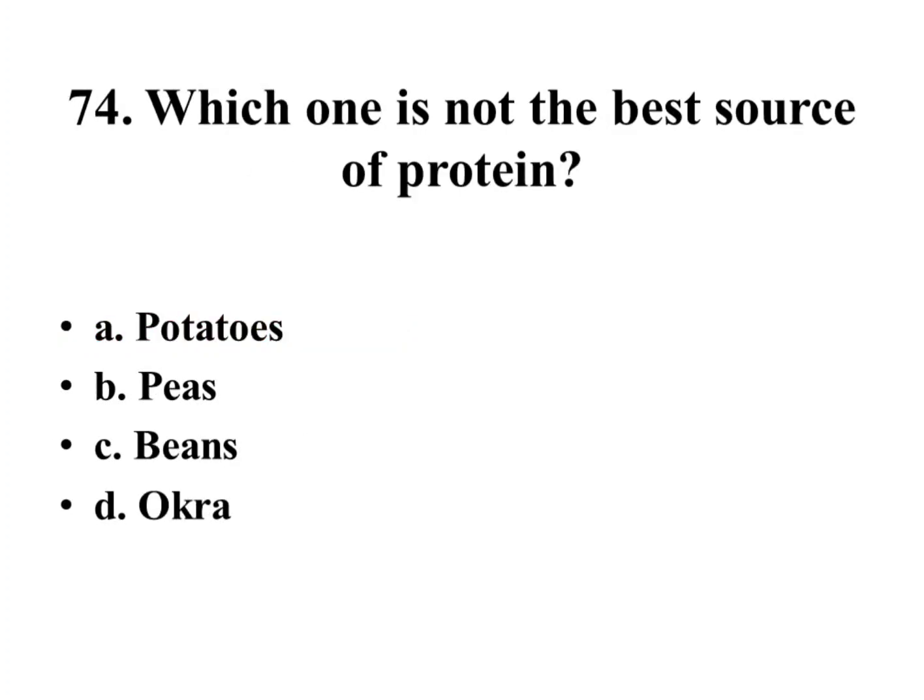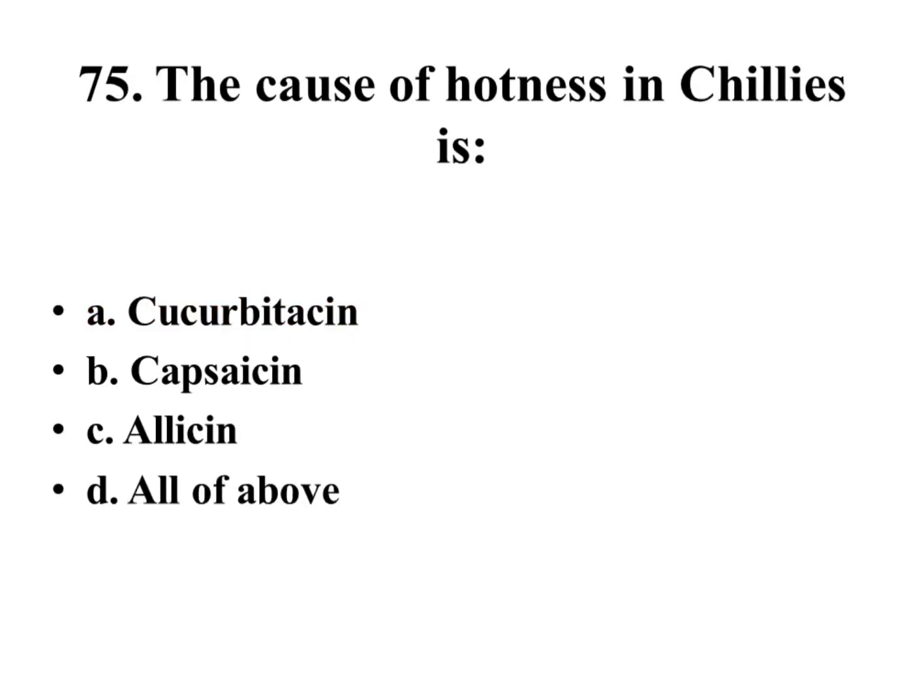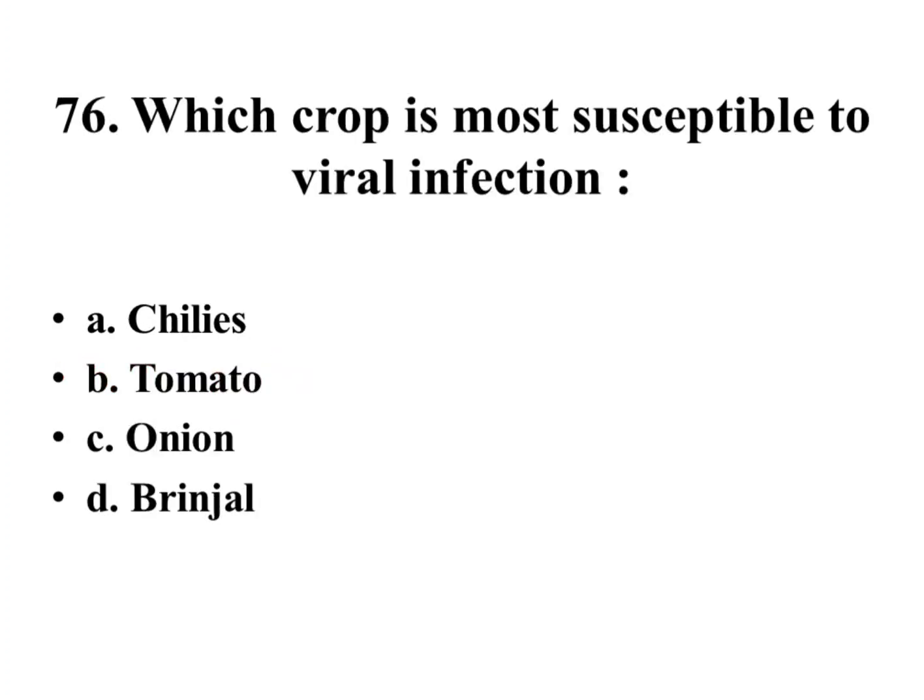Which one is not the best source of protein? Potatoes, peas, beans, okra. Right answer is potatoes. The cause of hotness in chilies is cucurbitacin, capsaicin, allicin, all of above. Right answer is capsaicin. Which crop is most susceptible to viral infection? Chilies, tomato, onion, brinjal. Right answer is tomato.